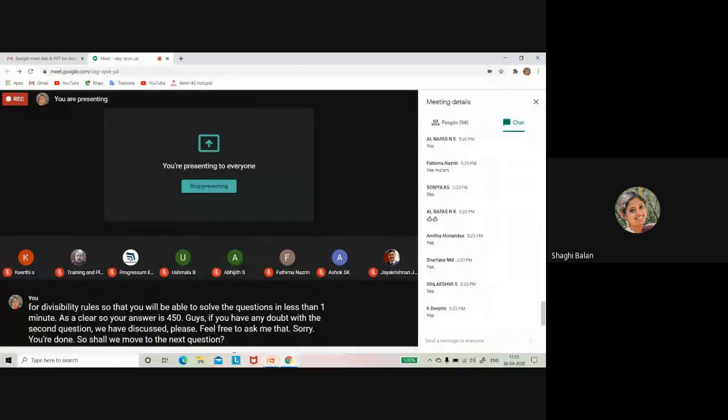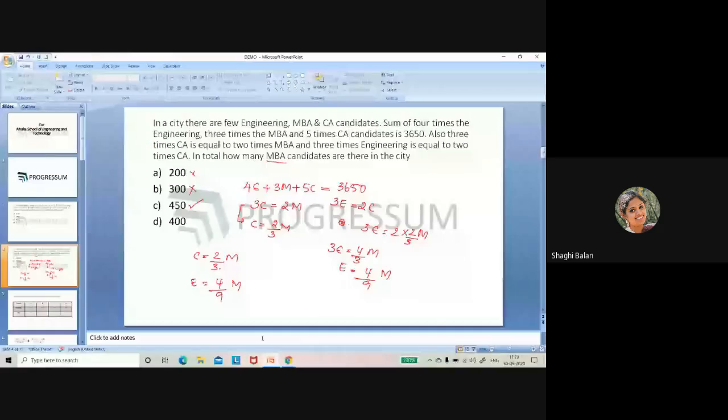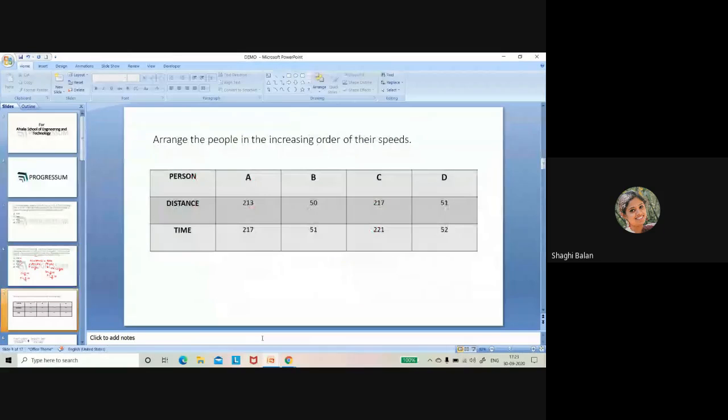Okay, so here comes your third question. And this is your third question. Arrange the people in increasing order of their speed. So how will you arrange it? I'll give you just 1 minute of time. Check whether you're able to solve it.